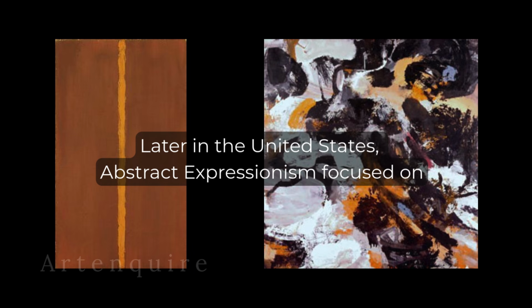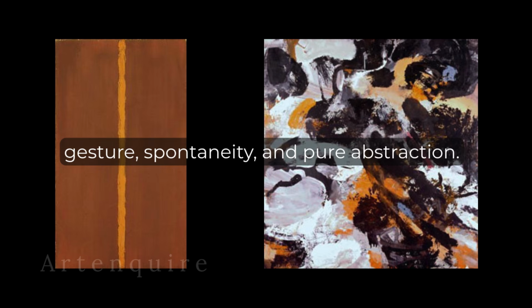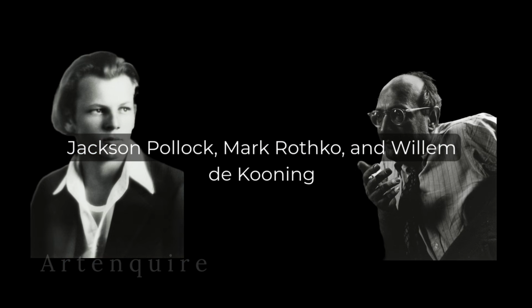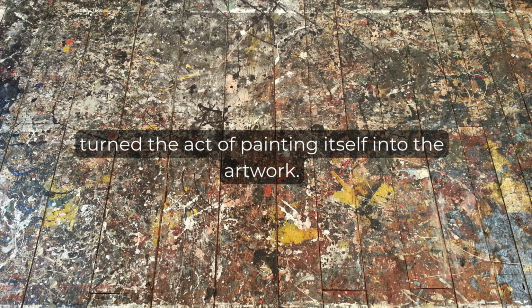Later in the United States, Abstract Expressionism focused on gesture, spontaneity, and pure abstraction. Jackson Pollock, Mark Rothko, and Willem de Kooning turned the act of painting itself into the artwork. At this point, art was no longer just about representing the world. It was about ideas, process, and interpretation.